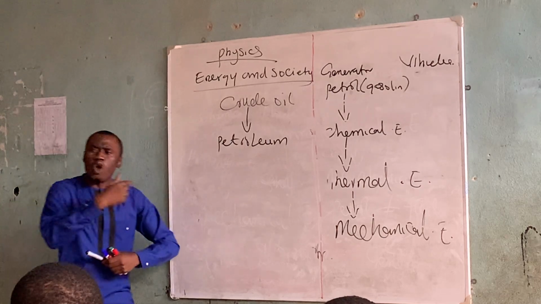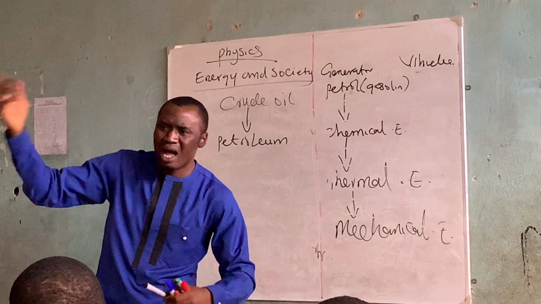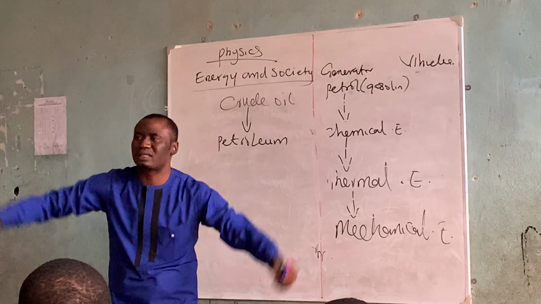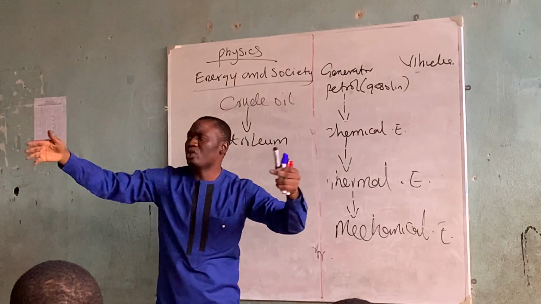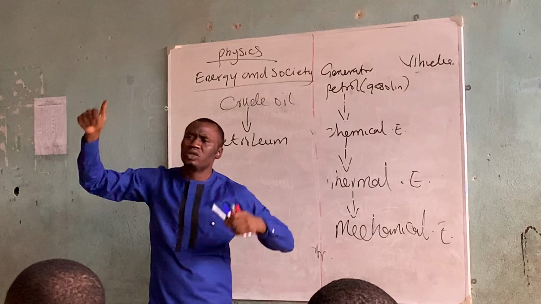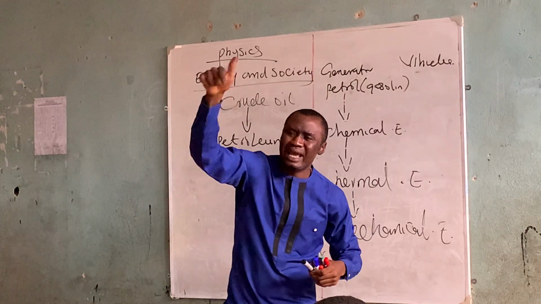Now, have you gone to a refinery industry in Nigeria? You see those big tanks, those things that have layers. Are you following that? Those tanks have different forms of crude oil in them.